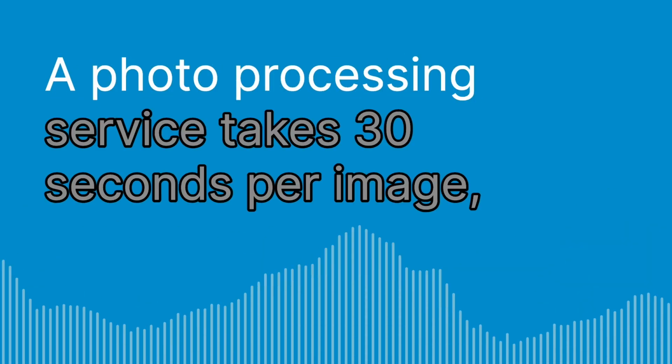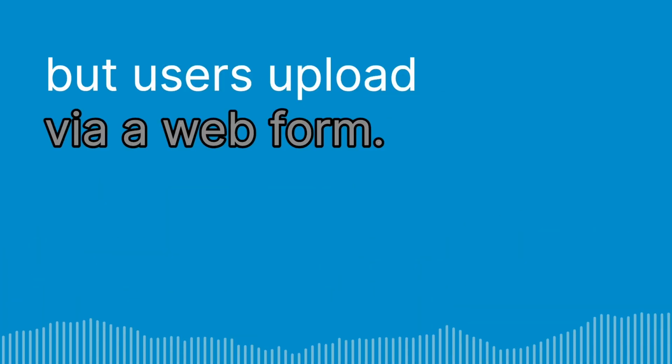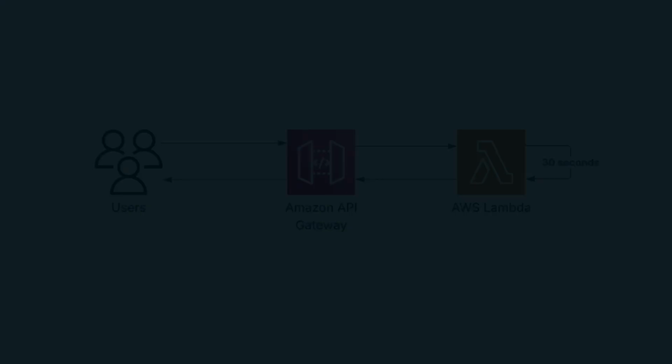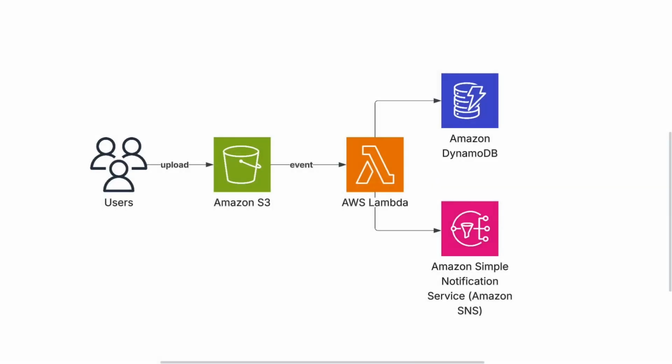Exam scenario time. A photo processing service takes 30 seconds per image, but users upload via a web form. What do you do? Don't make the web request wait 30 seconds, that's synchronous and terrible UX. Instead, the user uploads to S3. S3 event triggers Lambda asynchronously. Lambda processes the image, writes the result to DynamoDB, optionally sends an SNS notification when done. Asynchronous all the way.